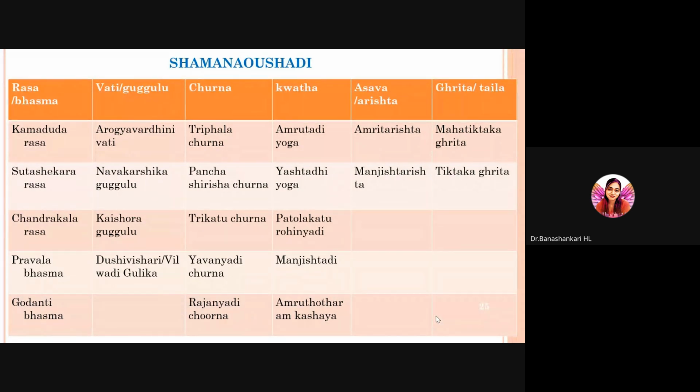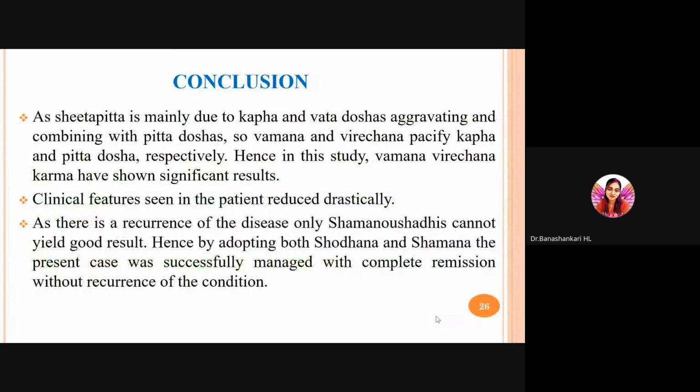For external application, we can choose Karanja Taila, Nimba Taila, Ishtimadhu Taila, or Manjishtadi Taila, according to the condition of the patient. Conclusion: Sheethapitta is mainly due to Kapha and Vata doshas aggravating and combining with Pitta dosha. So Vamana and Virechana pacify Kapha and Pitta dosha respectively. Hence in this study, Vamana and Virechana karma have shown significant results. Clinical features seen in this patient reduced drastically.